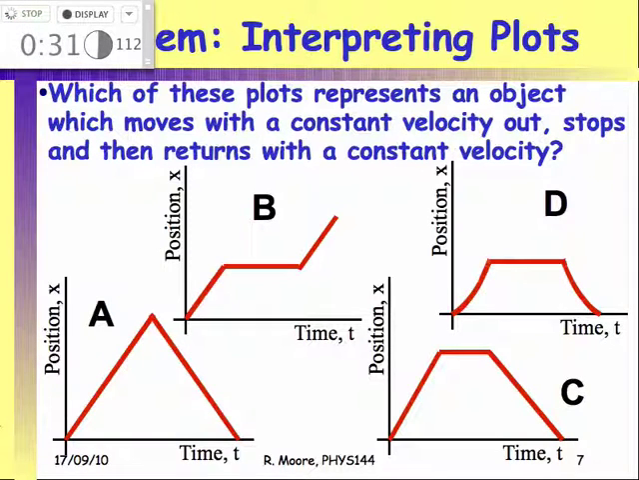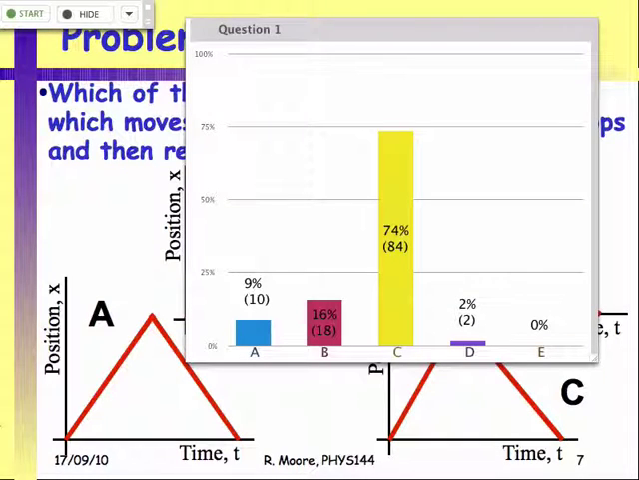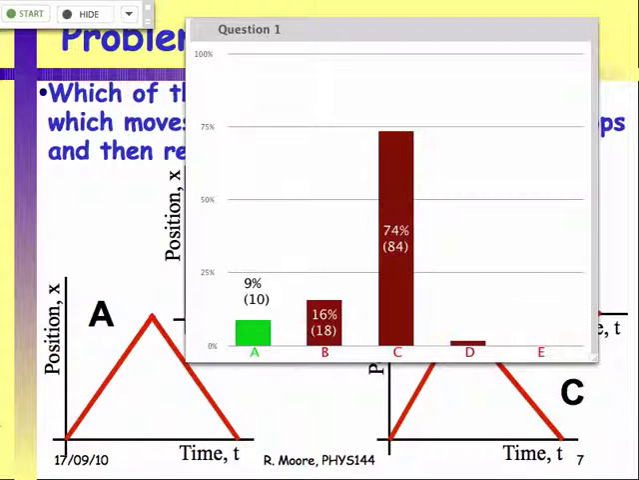Wow, 112. Great. Okay, so democracy seems to work this time at least. So indeed, the large majority of you got exactly the right answer.